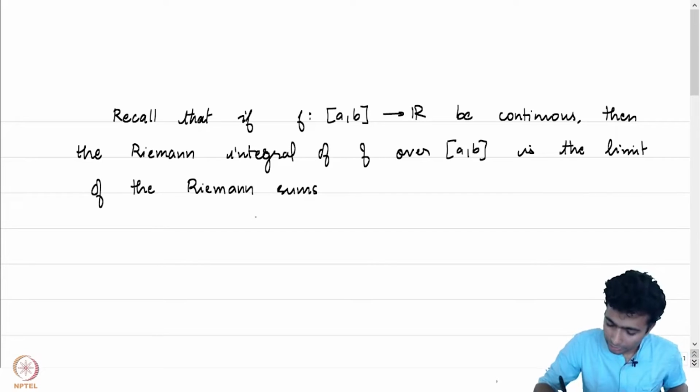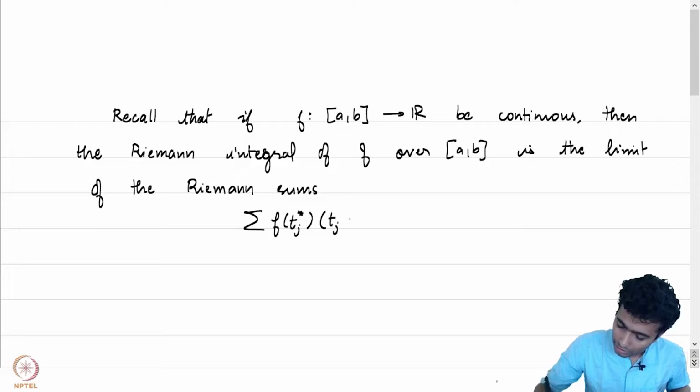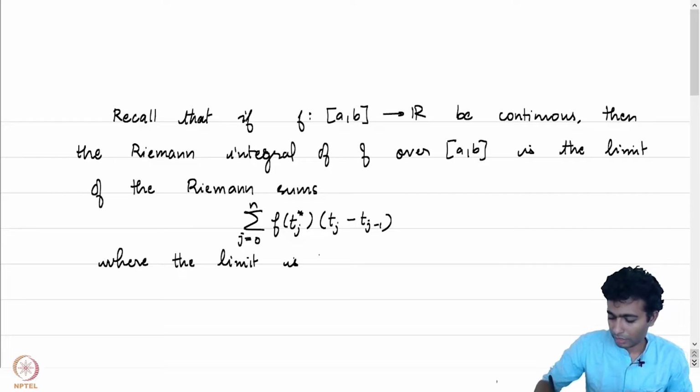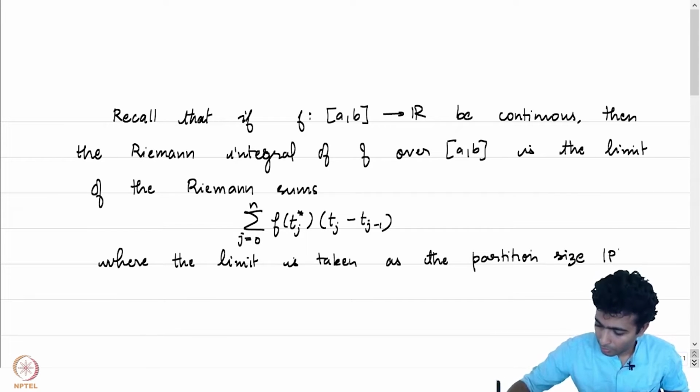And what do the Riemann sums look like? This is just the sum of f of t_j star times (t_j minus t_{j-1}), j going from 0 to n, where the limit is taken as the partition size, denoted |P|, converges to 0.